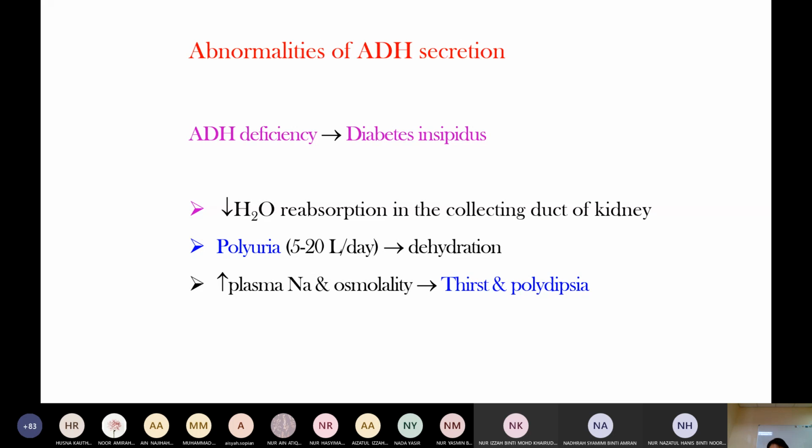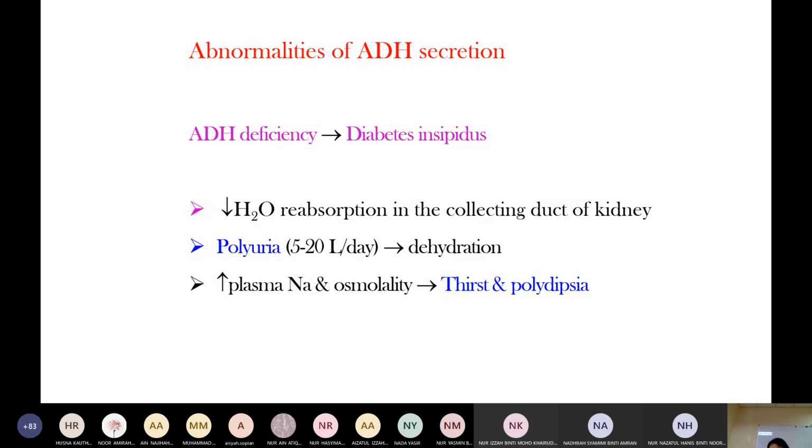But diabetes insipidus is due to antidiuretic hormone deficiency. Why is it similar? Because in diabetes mellitus, there is hyperglycemia due to insulin deficiency or insulin resistance. This hyperglycemia leads to increased glucose level in the blood.